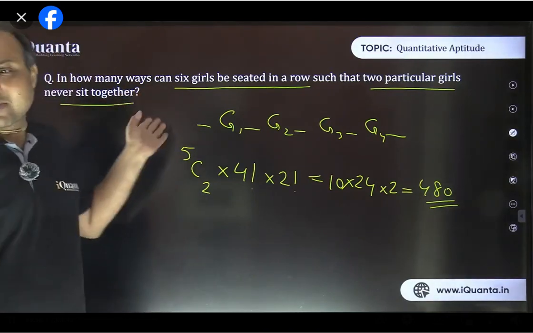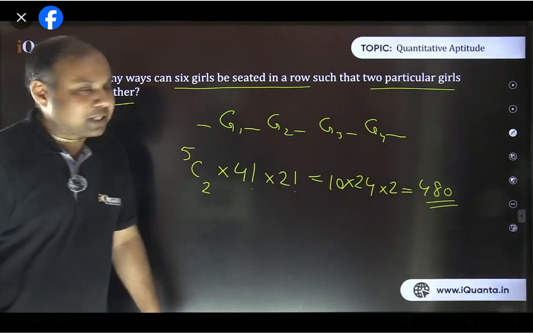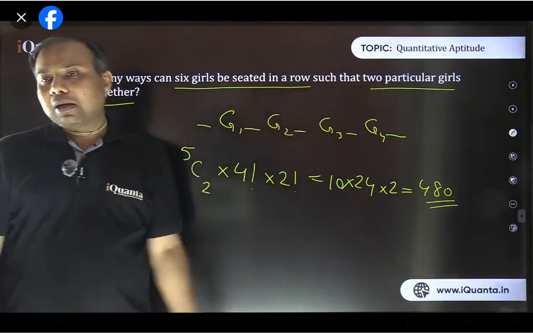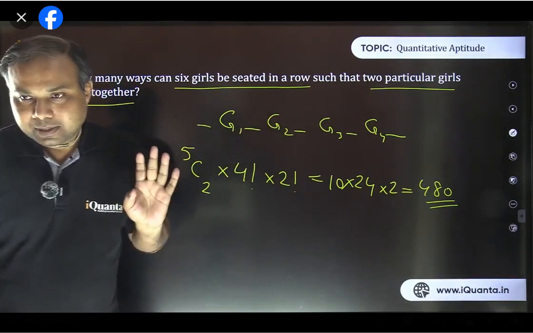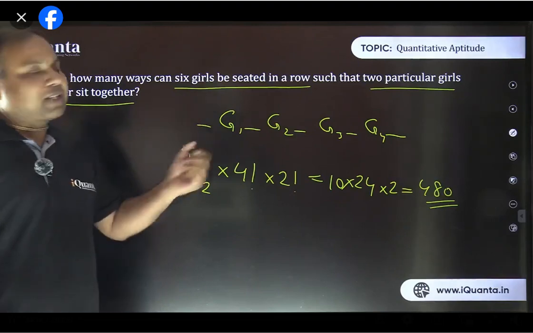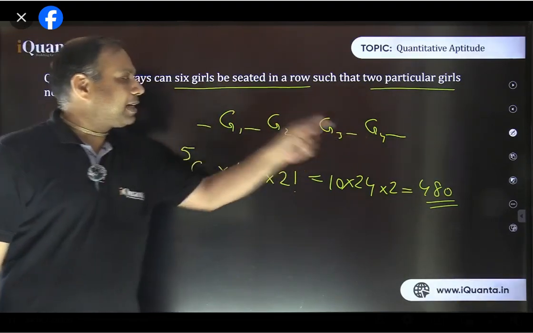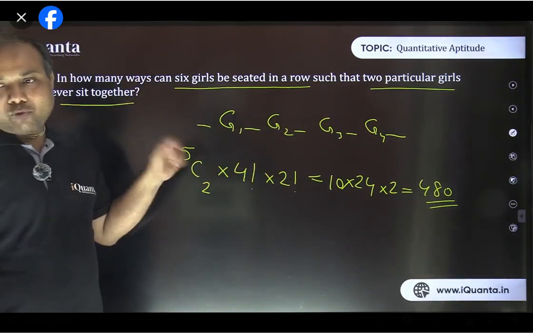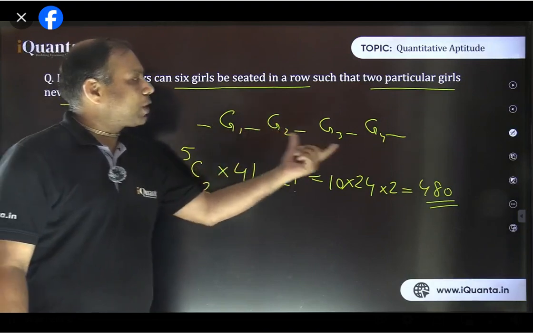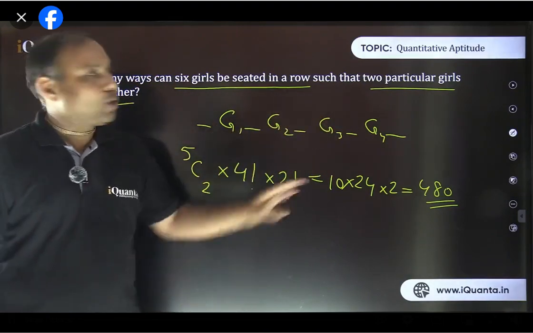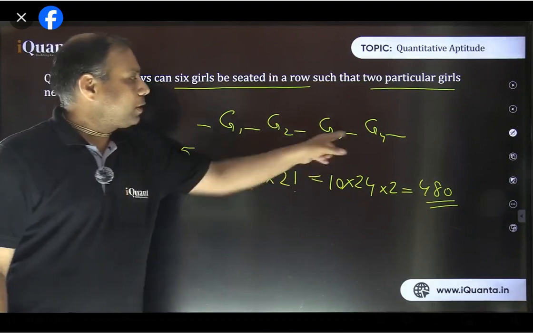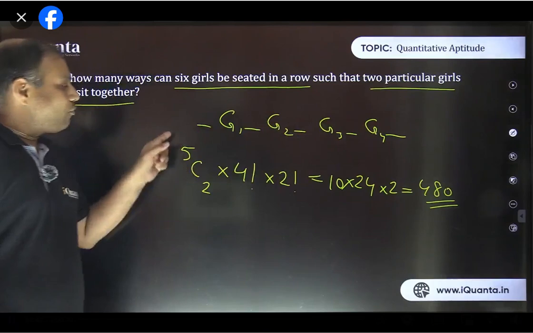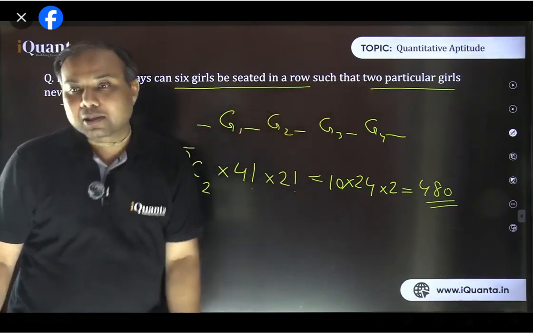Priyanka, it is exactly the same question which we did last. That's why most of the students were writing 5C2. So there are 4 girls who have no issue, but the remaining 2 girls, the 2 particular girls, they don't want to be seated together. ठीक है, तो उसके लिए हमने क्या किया? तो the 4 girls which had no issue, तो पहले हमने उनको लिख लिया है G1, G2, G3, G4, and then between them we have exactly 5 places. Why 5? Because between any 2 particular of these girls, only 1 space can be used for any of the girls. So 1, 2, 3 spaces in between and 2 places at the ends. So total out of these 5 places, we need 2 for those 2 particular girls.